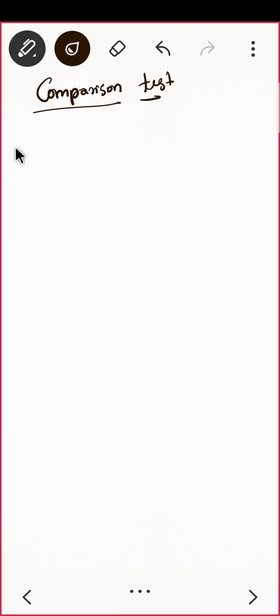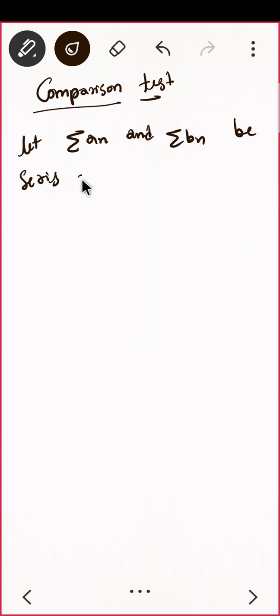So you are having two series, say let summation of An and summation of Bn be series of non-negative reals. This is important, non-negative, the terms should be non-negative.